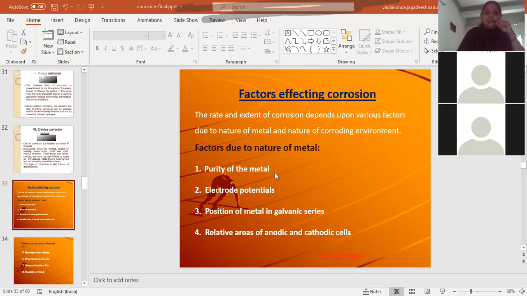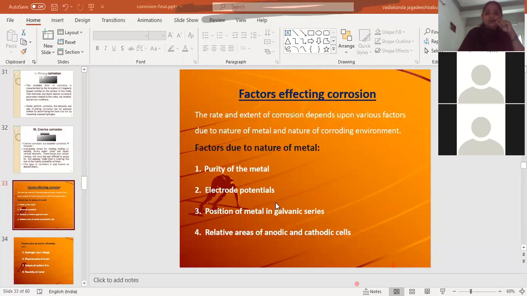So if pure metals and pure alloys are present, they will show resistance towards corrosion, and if any impurities are introduced into the metal, then it will lead to different types of corrosion. Mainly galvanic corrosion will take place when the metals have impurities.